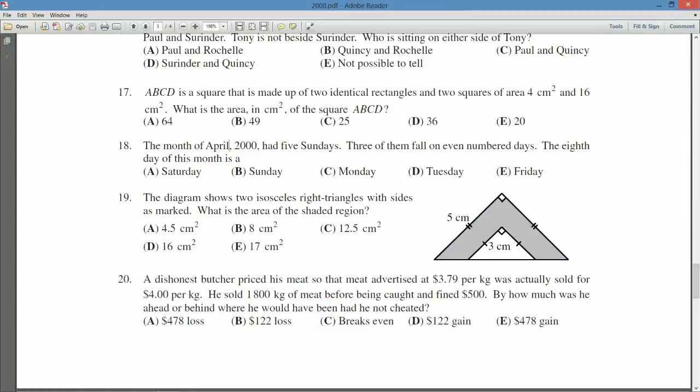So, month of April in 2000 had 5 Sundays. 3 of them fall on even-numbered days. Fantastic. The 8th day of the month is Saturday, Sunday, Monday, Tuesday, or Friday. Okay. So, we have to be familiar with the calendar system that we use, and we also have to be familiar with the fact that April has 30 days.